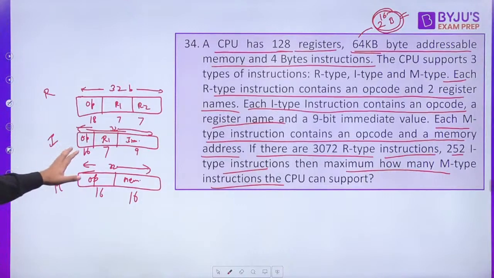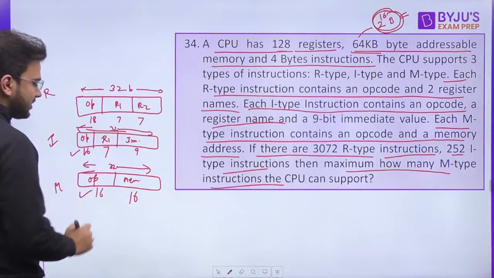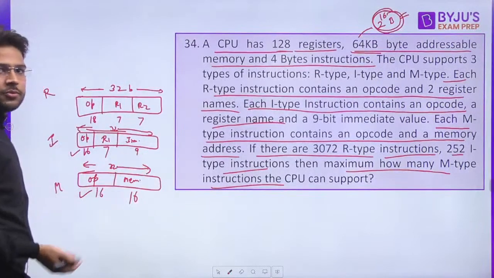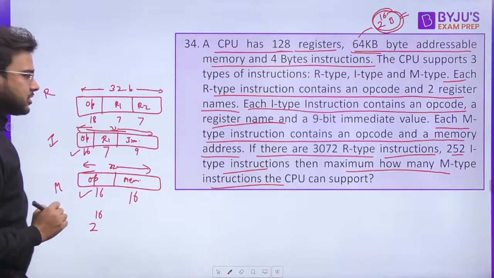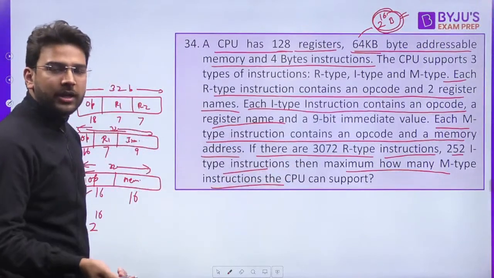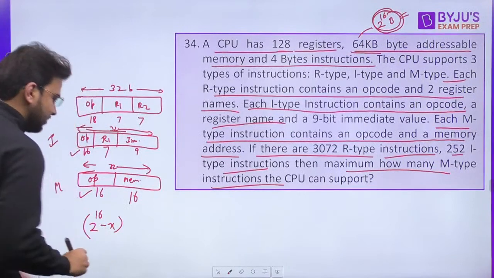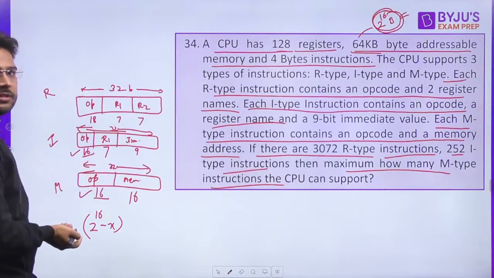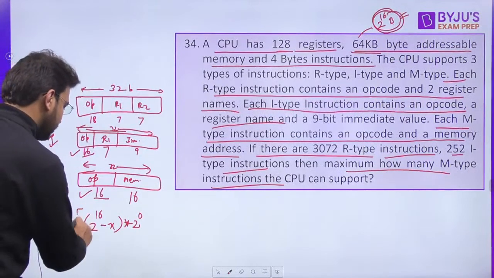So I told you, you have to start with whichever type of instruction is having less number of opcode bits. So if you see here 16 bits are there, 16 bits are there, that means you can start with either I type or M type. So if you start with, let's say, M type, so what do you get? 2 raised to the power 16 maximum opcodes. We have to find out maximum how many M type instructions. Let's say it is X, so 2 raised to power 16 minus X, these are unused. Now we can use it for this one. Out of 16, here we also have 16, that means nothing is remaining, so we can say 2 raised to the power 0, which is 1 only.